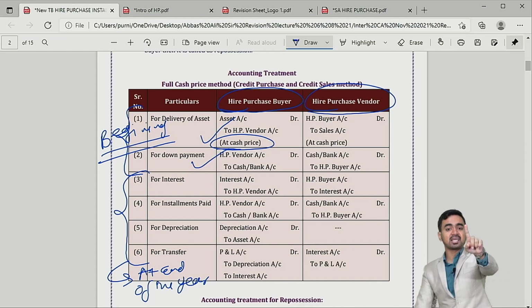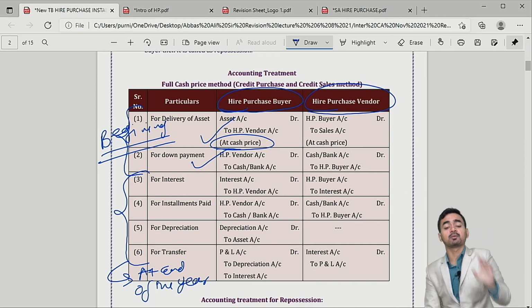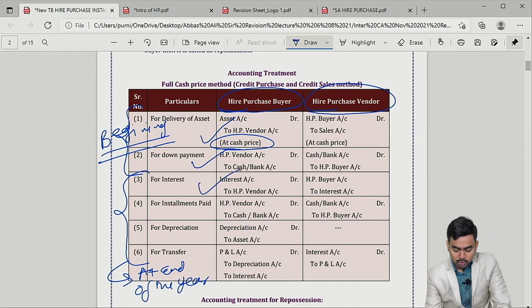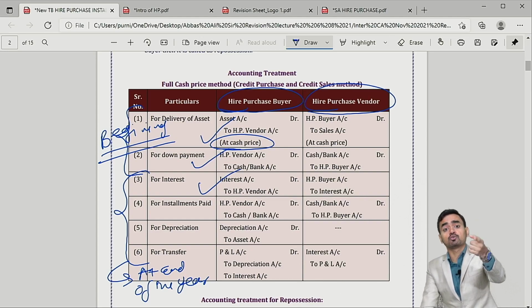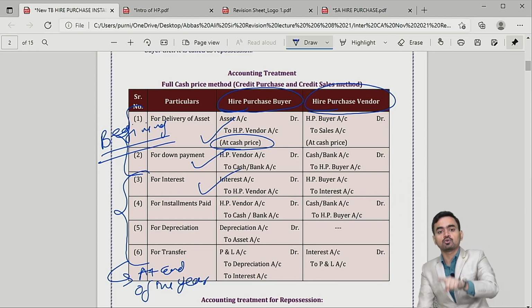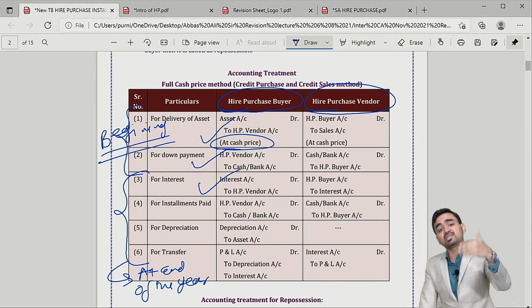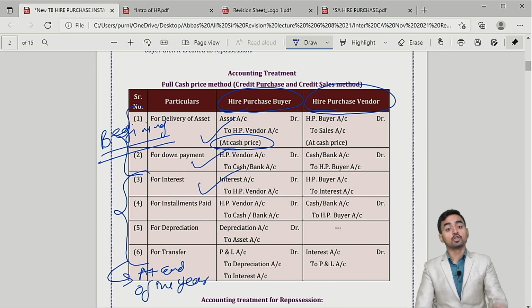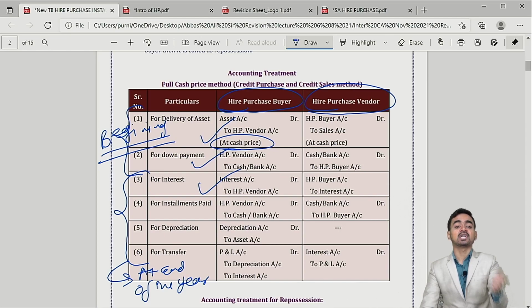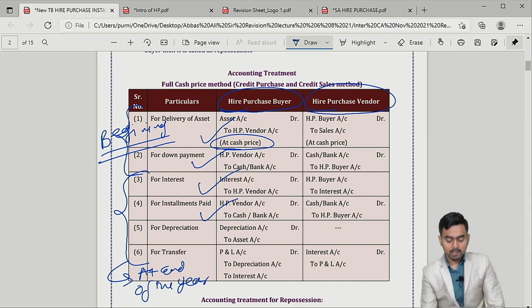So interest account debit, and it is payable to whom? Vendor. So interest to vendor is the journal entry. After passing the interest entry, you will pay the installment to whom? Vendor. So from your point of view, the entry would be HP vendor to cash/bank.